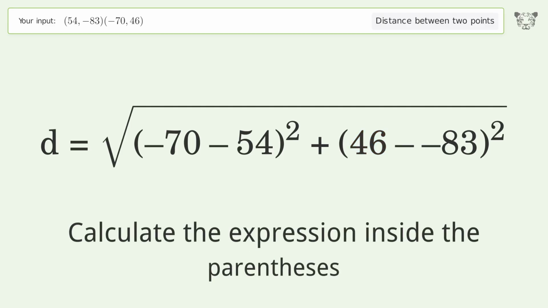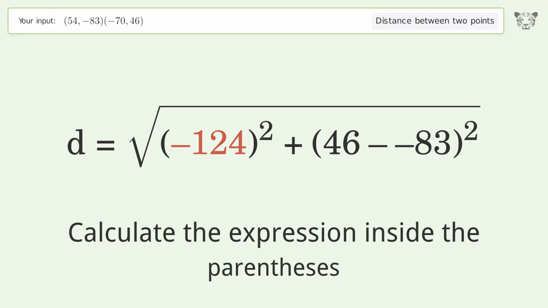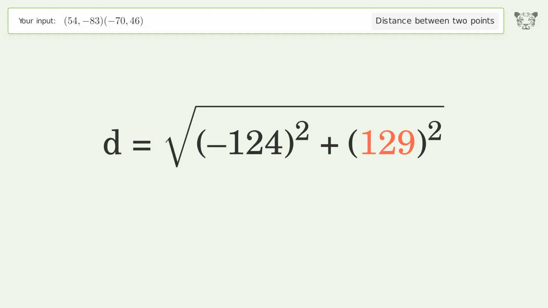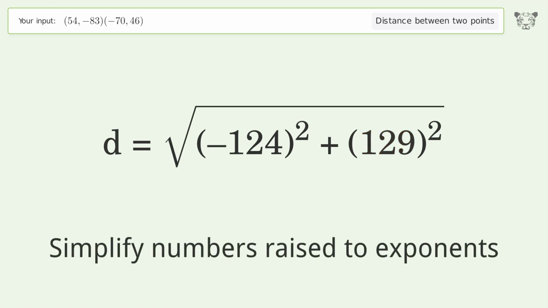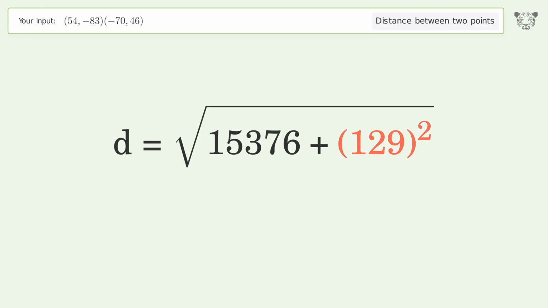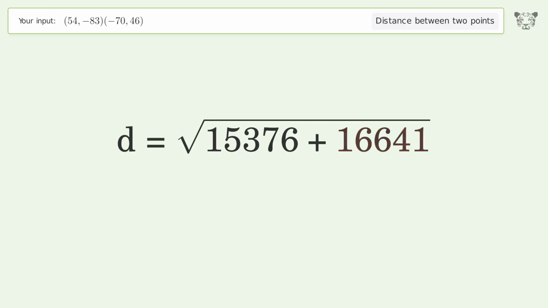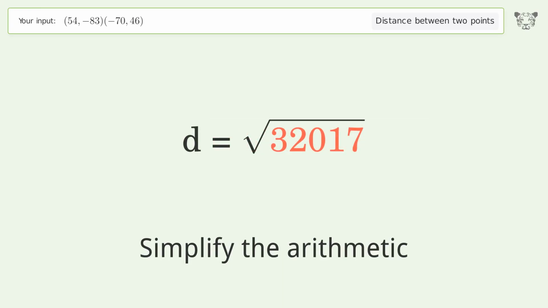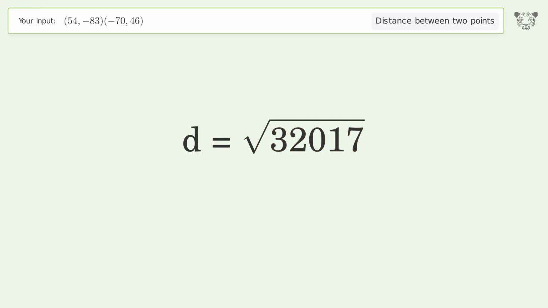Calculate the expression inside the parentheses. Simplify numbers raised to exponents. Simplify the arithmetic. And so the distance between the 2 points is the square root of 32,017 or 178.933.